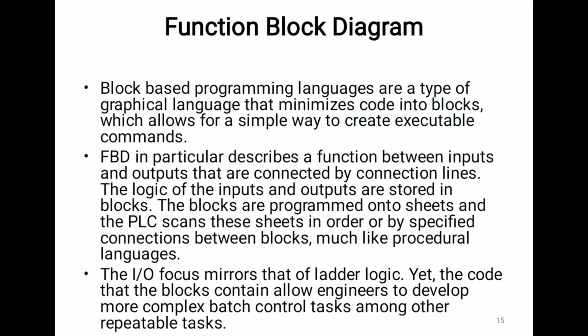The input output focus mirrors that of ladder logic. It is very similar to ladder logic, but in this language the code is there in terms of blocks. So engineers can use those blocks directly and can solve more complex problems using functional block diagram languages.